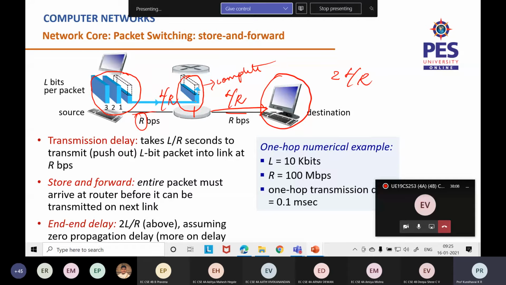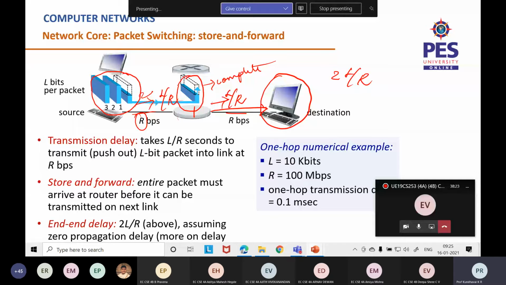It starts at 0 milliseconds, arrives at the router at L by R, then starts going to the destination. When the router starts sending the first packet, the host starts sending the second packet, so they proceed simultaneously.